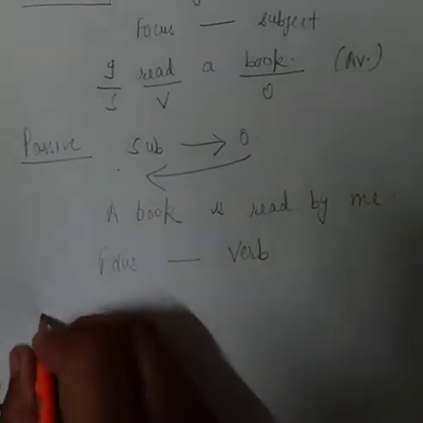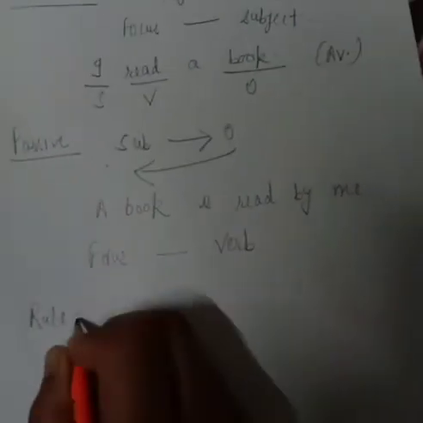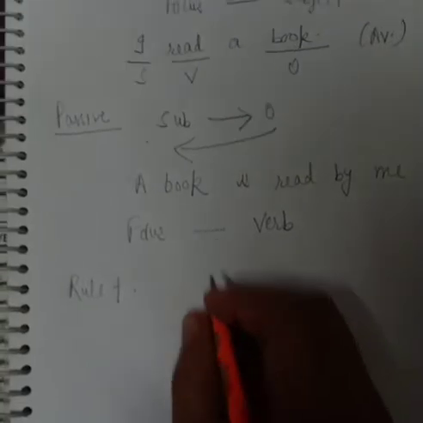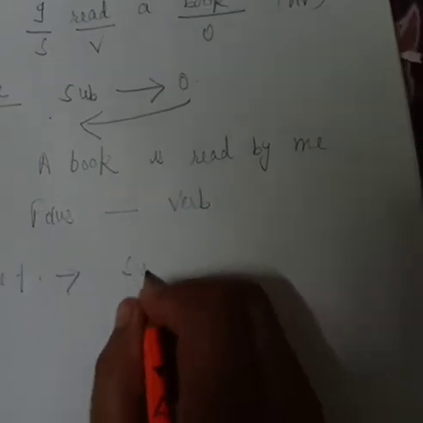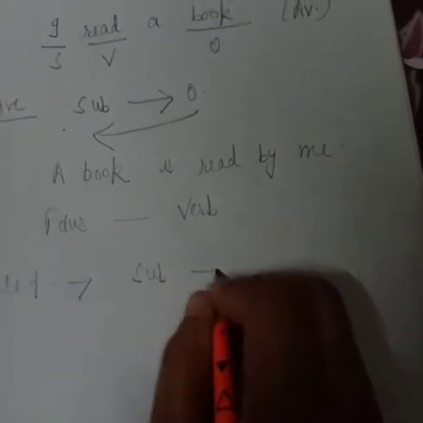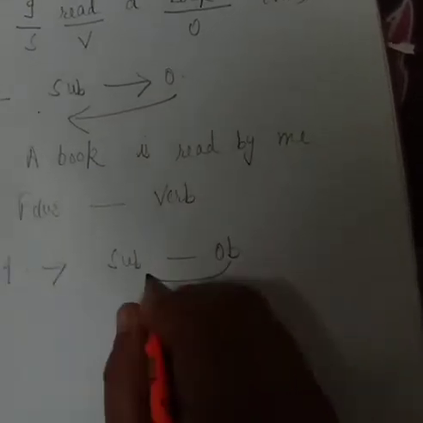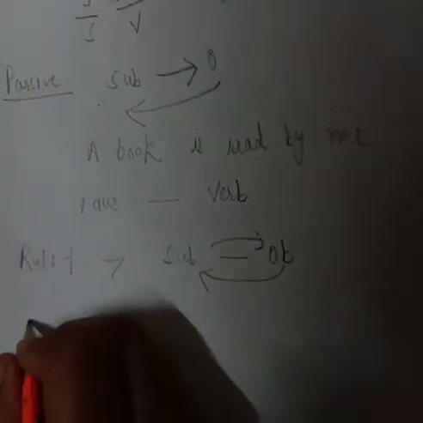The first rule, rule 1, is as I told you, subject becomes object and object becomes subject, both are interchanged. Now rule 2.